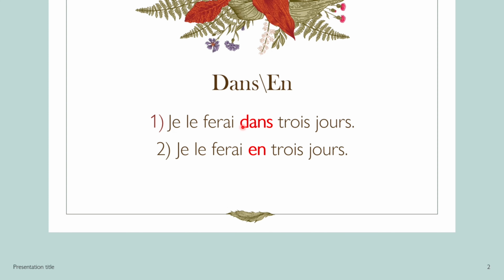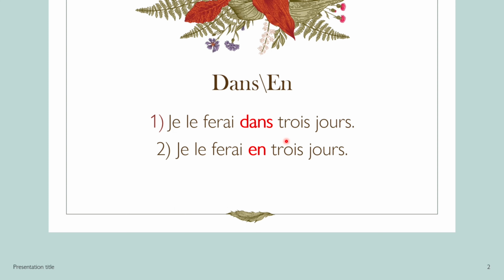When we use dans in a sentence, it is clearly indicating that I haven't started my work yet, but I will do it in the next 3 days. Again, when we are using dans, it indicates the time which is linked with the future. But the next sentence, where we are using en, its meaning refers to: I need these 3 days to complete my work. So it is indicating the duration of 3 days which I need to complete my work.